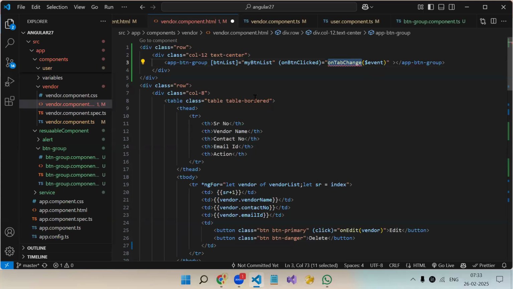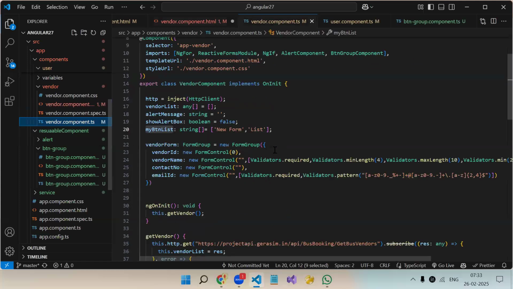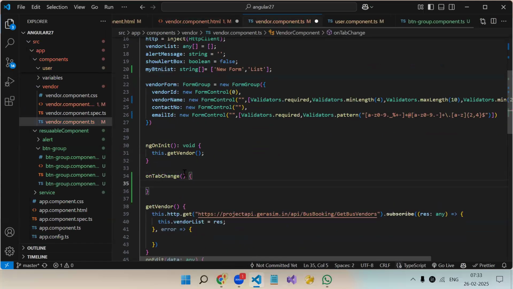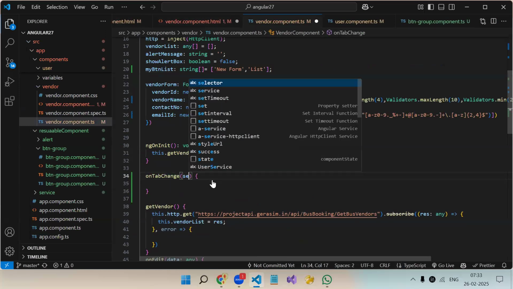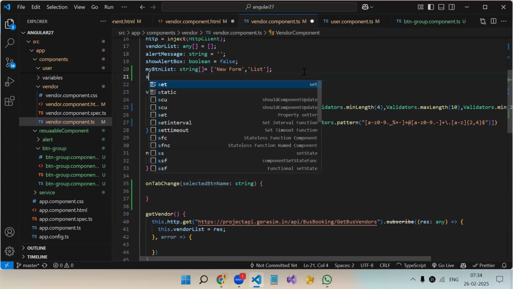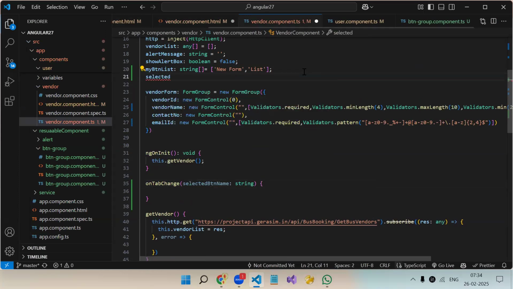So let's write this event in our parent component. Selected button name, colon, string. And we will create a variable over here: selectedTabName, data type string, equal to empty.